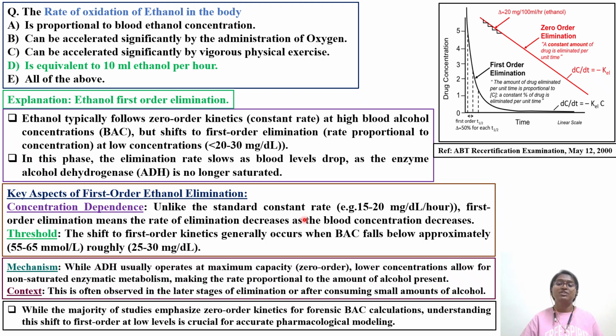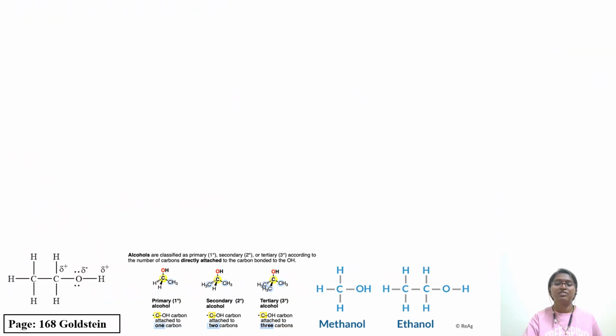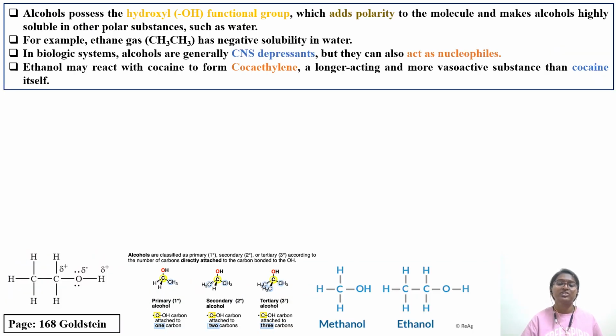So this comes with respect to PBPK modeling. We have to see when you're taking the blood samples and measuring the alcohol concentration, whether you have to follow zero order kinetics or first order kinetics when you're doing the BAC calculation. That is very crucial for the pharmacological model. So it's very challenging for the individual who is assessing the BAC concentration in that particular patient.